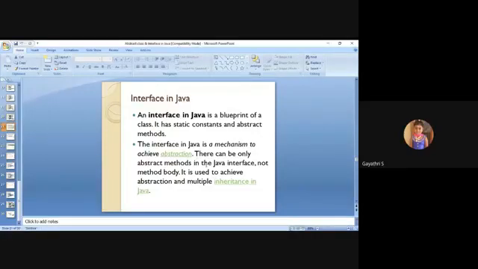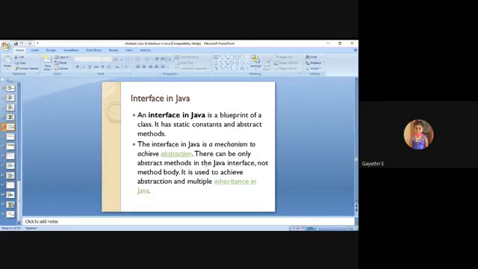Next, interface in Java. What is the main use of interface in Java? You can achieve one type of multiple inheritance, right? Using the interface concept, you can implement multiple inheritance in Java. This is one of the important MCQ questions.